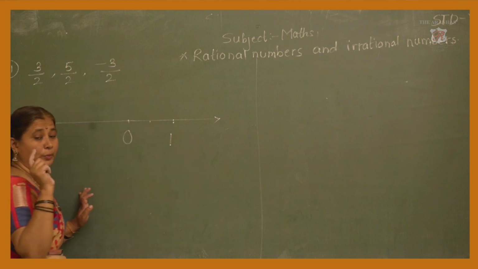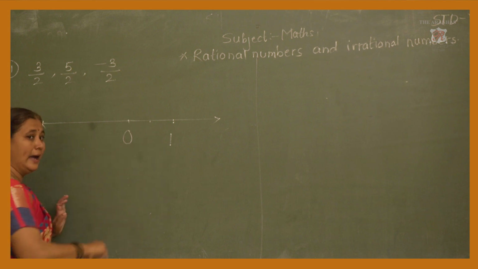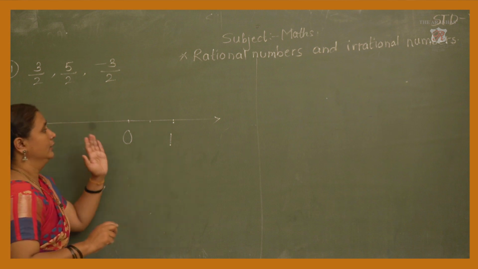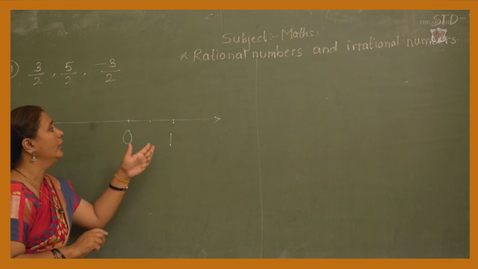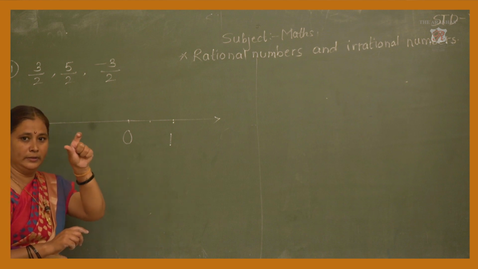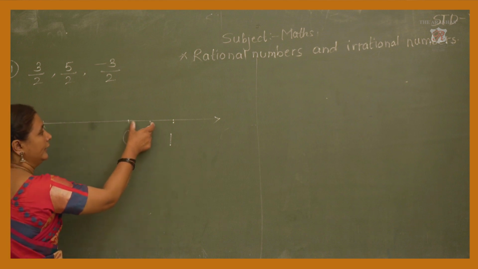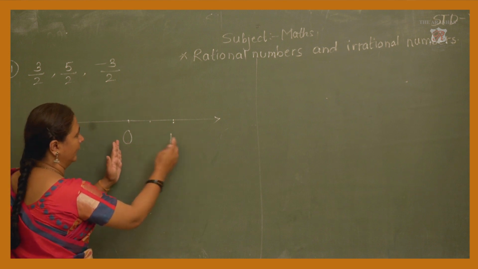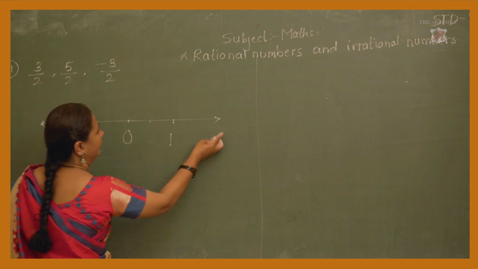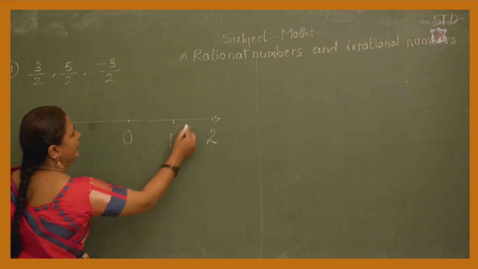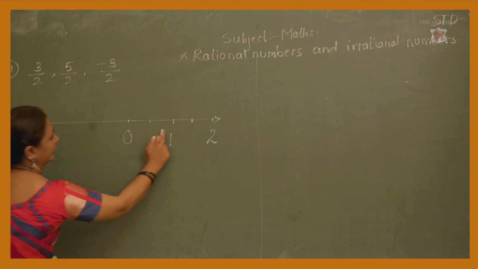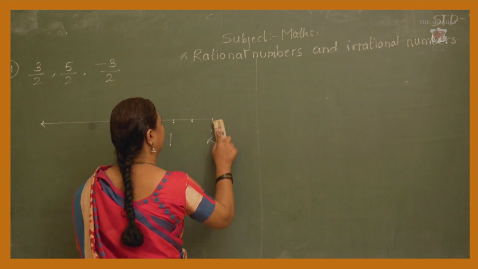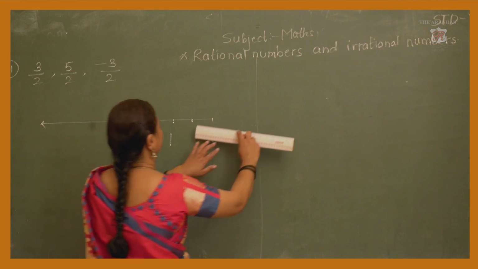Take a scale, and take a proper distance as you want, it should be convenient for you, and the distance between each and every point should be in a uniform manner, an equal distance. Okay, now how I am taking on the number line between 0 to 1 and between 1 to 2. Okay, so 2 equal parts. Here 5 upon 2 we have to represent. So on this side we have to take a little bit more.